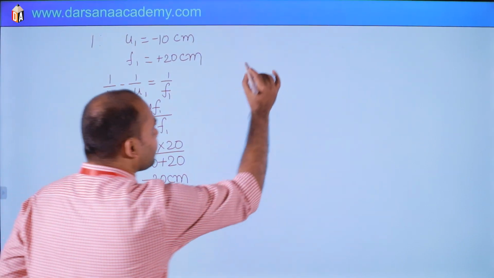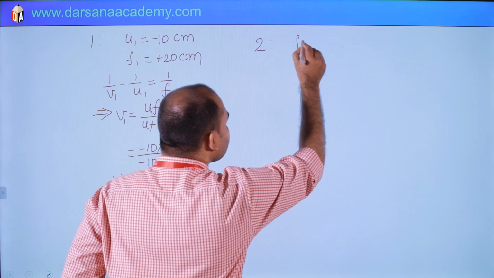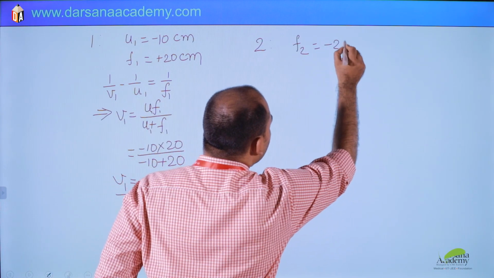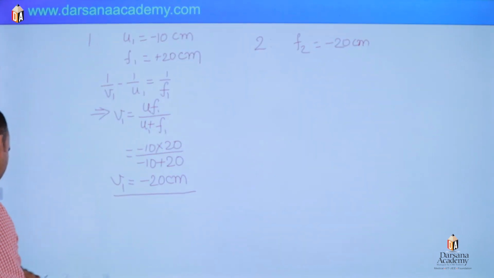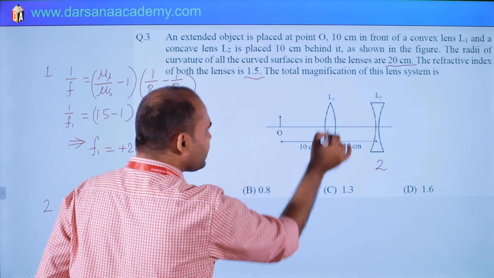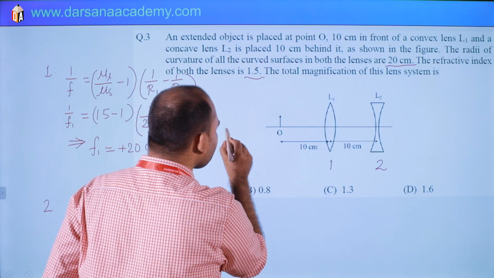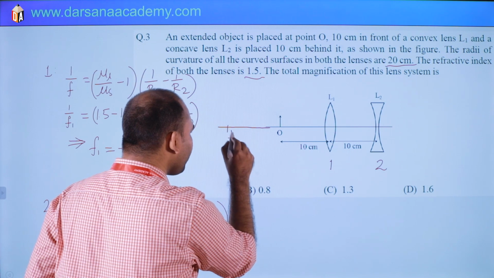For the second lens, we know that F2 is minus 20 centimeter. And what are V2 and U2? The image location for this lens, I am denoting it somewhere here as I1.